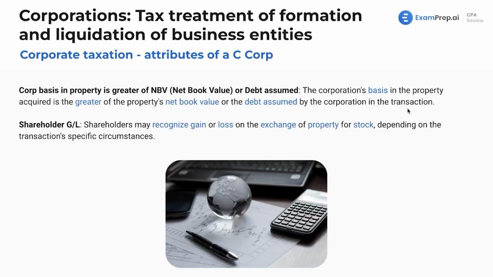We're going to see an example quite soon after this, and that is going to be where, let's say you've got a house or a building contributed to the corporation, but it's got a mortgage on it. Pretty common situation. We'll see how we deal with that. Then next up, shareholder gain or loss. Shareholders may recognize gain or loss in the exchange of property for stock, depending on the transaction's circumstances. We want to make sure we see as many examples of those as possible.